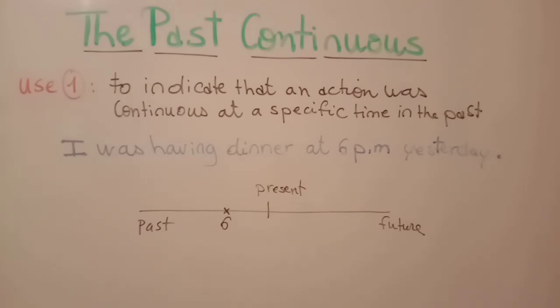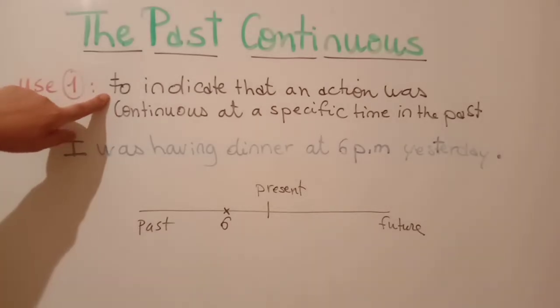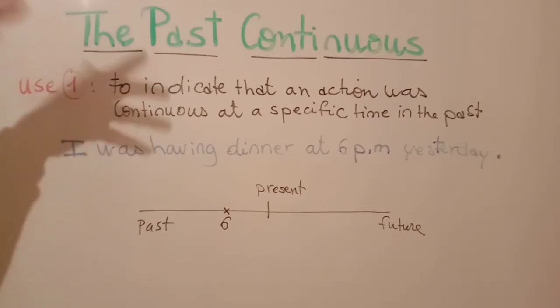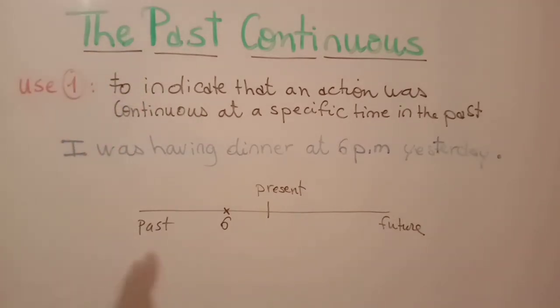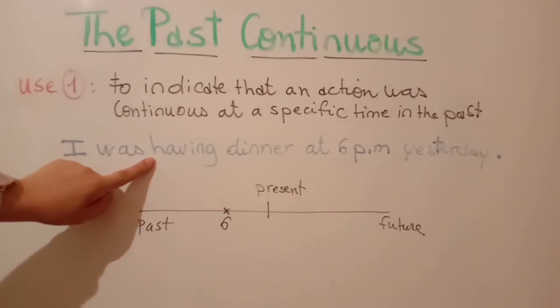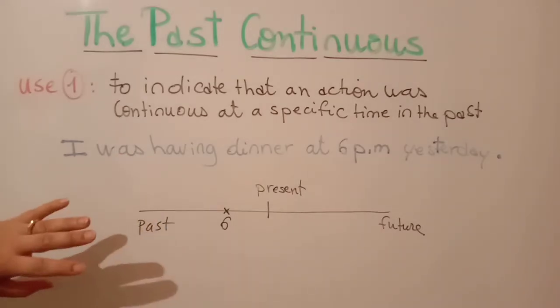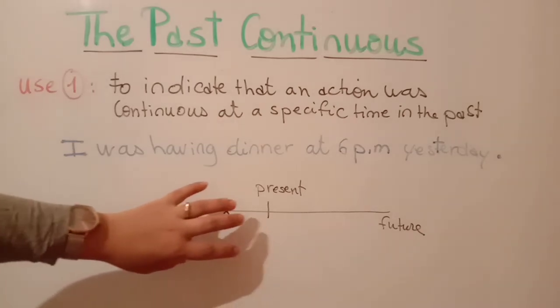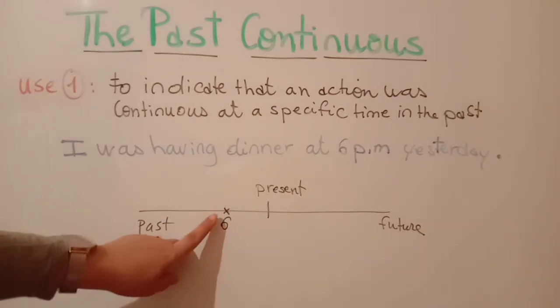Now let's shift to the uses of the past continuous. The first use of the past progressive or continuous is to indicate that an action was continuous or progressive at a specific time in the past. For example, I was having dinner at 6 p.m. yesterday. So the situation is past and you have a specific time in the past.